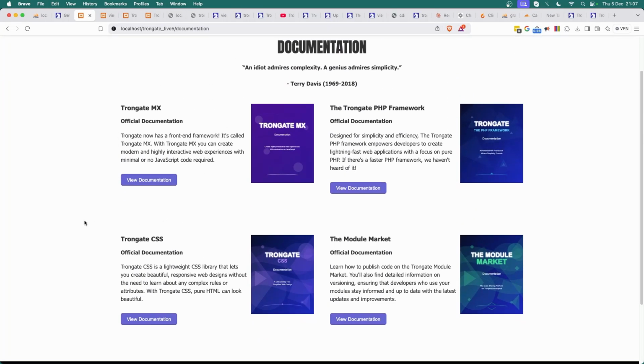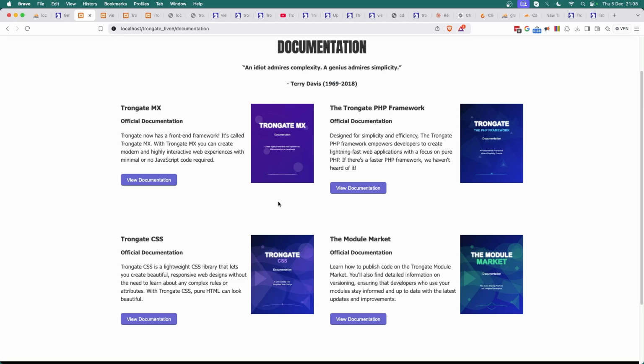There's going to be more documentation. We're going to have documentation on Trongate CSS. These are going to be literally like online books. There's going to be documentation on the module market. I'm probably going to do documentation on app.js, which is a JavaScript file we have. I may also do documentation on date and time management. I kind of feel as if that deserves its own documentation. And finally, I'll probably do documentation on API management, and maybe we'll do documentation on security, who knows. But that is how big this ecosystem of ours is.